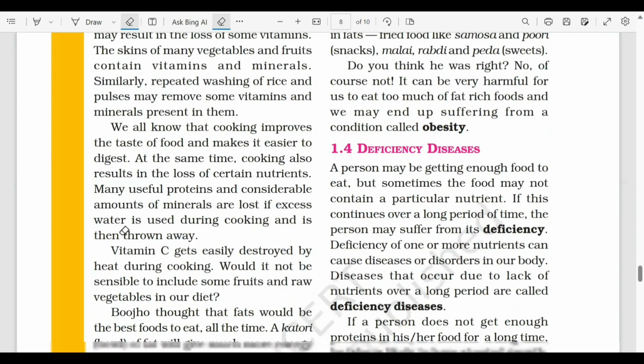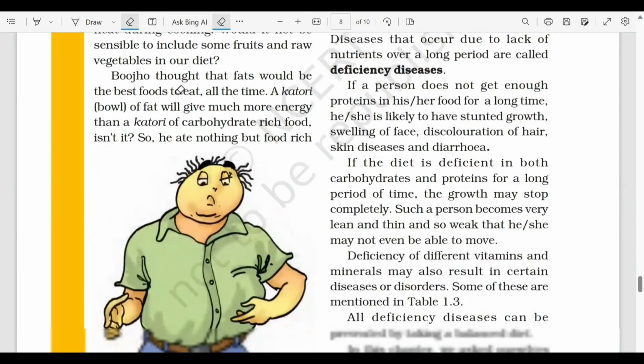So Bujo thought that fats would be the best food to eat all the time. So a katori of fat will give more energy than a katori of carbohydrate-rich food, isn't it? So that was his thinking. He thought that agar he will have this fat-rich food, usse zyada energy milega as compared to having a food that is rich in carbohydrate.